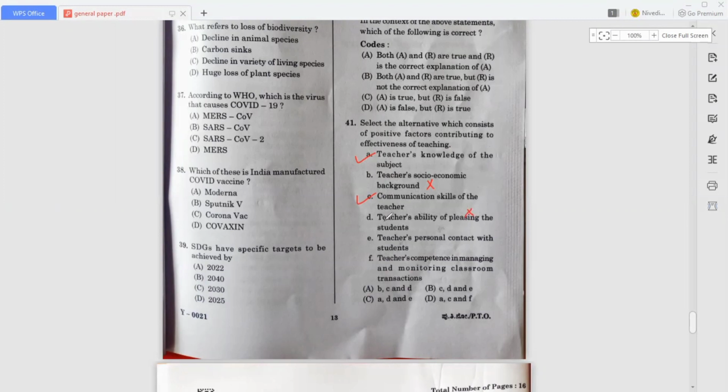So next thing, teacher's personal contact with students. No, why is it so, right? Personal contact with students is not possible. So next thing, teacher's competence in managing and monitoring classroom transaction. Yes. Okay, so here A is correct, C is correct, F is also correct. So that's why A, C, F is found in option D, right? So option D is the correct answer for this question. Okay, so now move on to the next one.